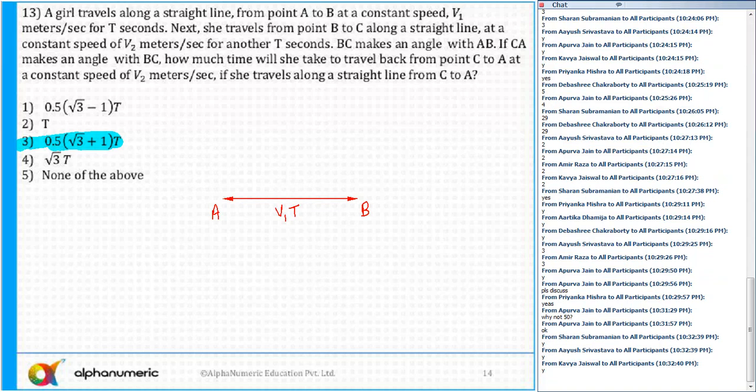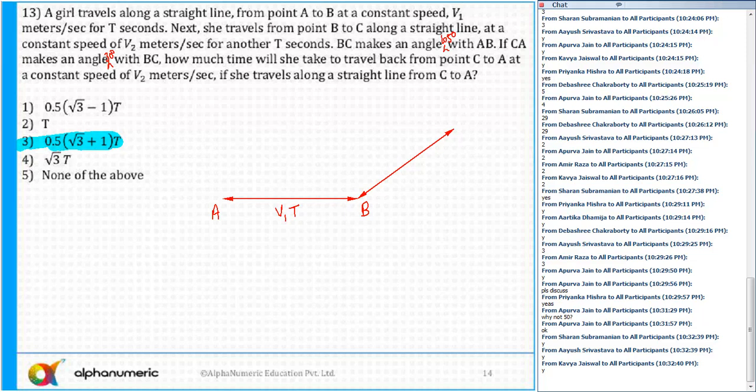I think something is missing here. An angle, this has somehow been missed out. BC makes an angle of 105 degree with EB, and CA makes an angle of 30 degree with BC. These are the two things which I think were missed out.